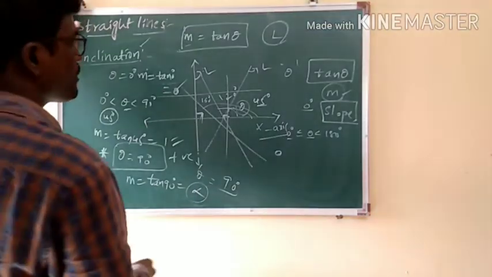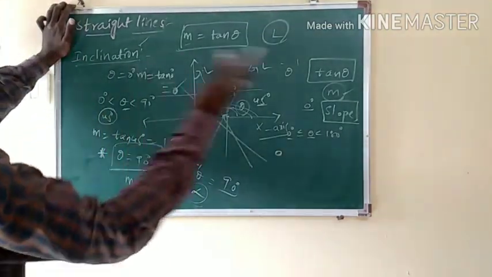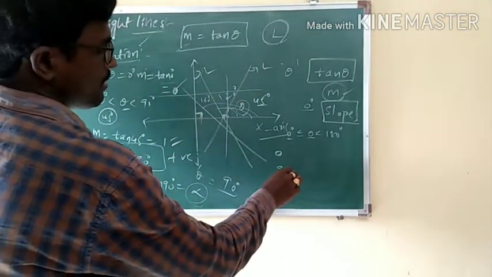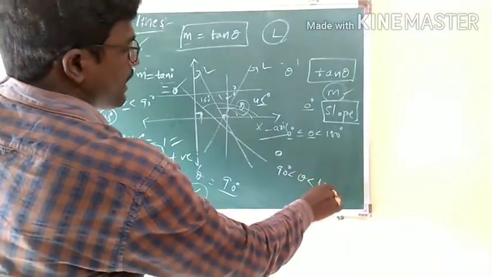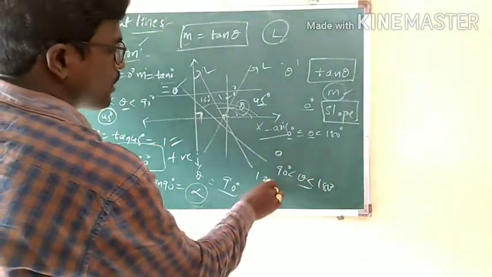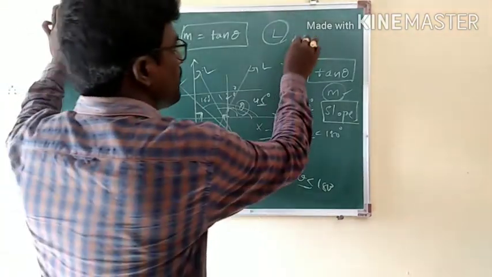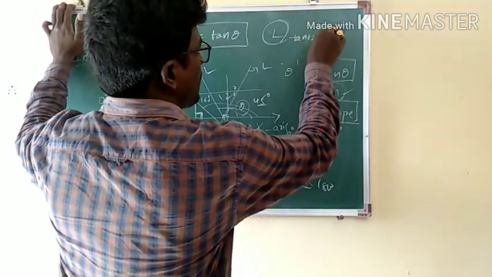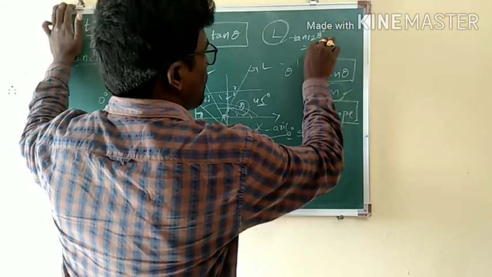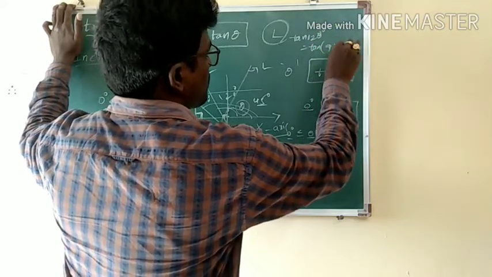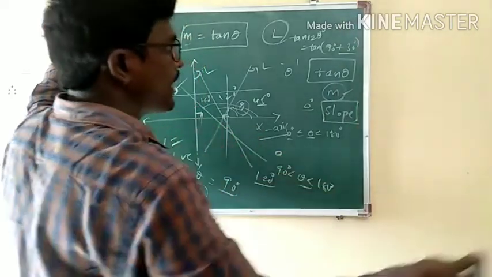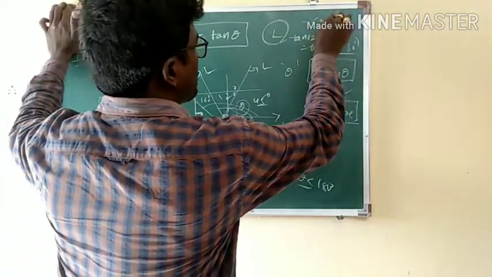If theta lies between 90 and 180, let's say 120 degrees. What is tan 120? You will learn in trigonometry. Tan 120 degrees can be written as tan of 90 degrees plus 30 degrees. What is tan of 90 plus 30? Minus cot 30.